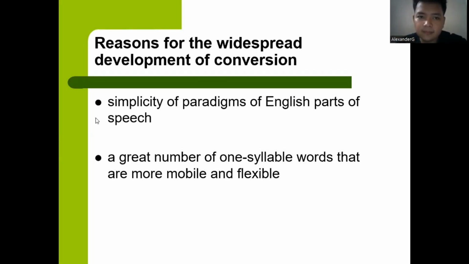And the next slide is reasons for the widespread development of conversion. First, the simplicity of paradigms of English parts of speech. The second, a great number of one-syllable words that are more mobile and flexible.